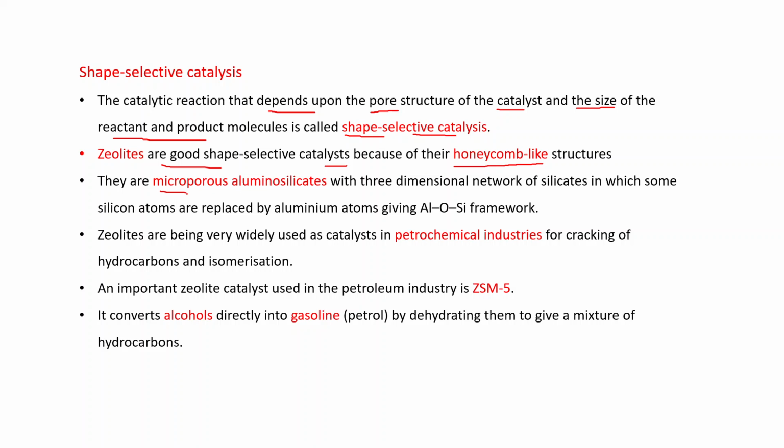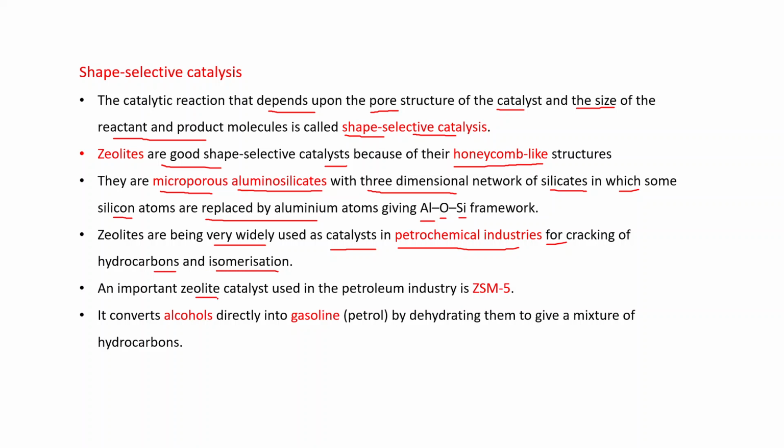They are microporous aluminosilicates. If you remember, in class 11th, we have discussed silicates and aluminosilicates with a three-dimensional network of silicates in which some silicon atoms are replaced by aluminum atoms, giving an AlSi framework. Zeolites are very widely used as catalysts in petrochemical industries for cracking of hydrocarbons and isomerization.